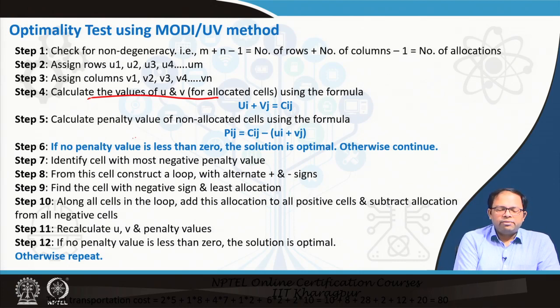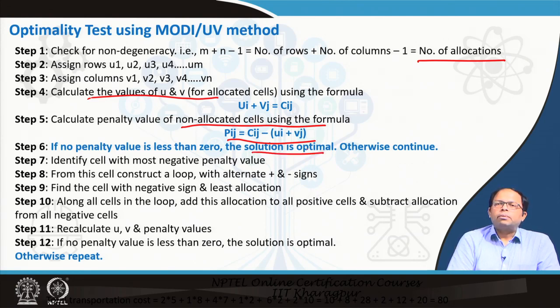Once we have done that, we have to calculate the penalty values for non-allocated cells. So all the non-allocated cells have to be considered. As we are starting with a feasible solution, there are already allocated cells in it, so we have to check that at the beginning itself. For non-allocated cells we check the penalty using this formula once ui and vj values are calculated, and if no penalty value is less than 0, the solution is optimal. If it is less than 0, then we will continue.